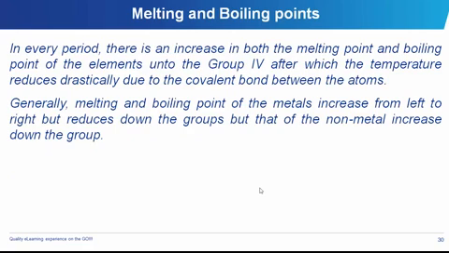The melting and boiling point of the elements actually increase from left to right up to group 4, and then it drops drastically, because the non-metals, most of them are in gaseous form, and when they are in solid form, they cannot withstand heat like the metals can.